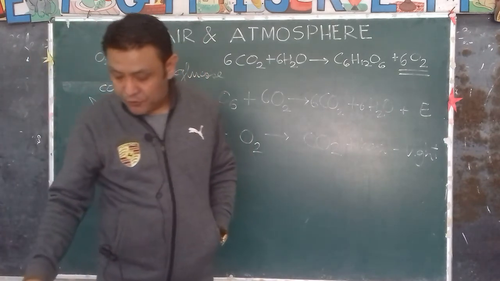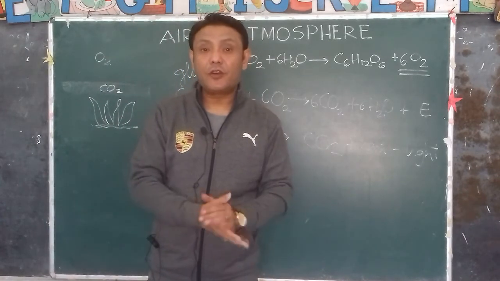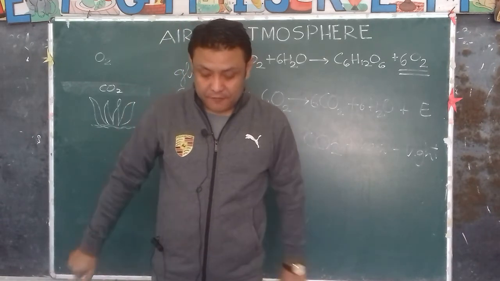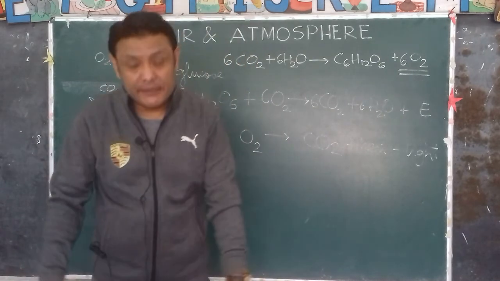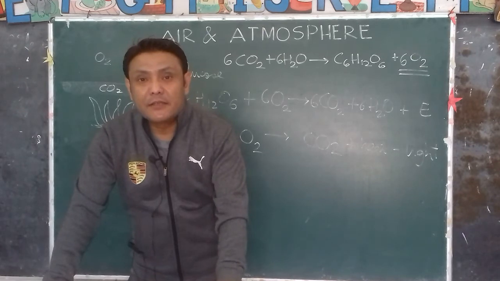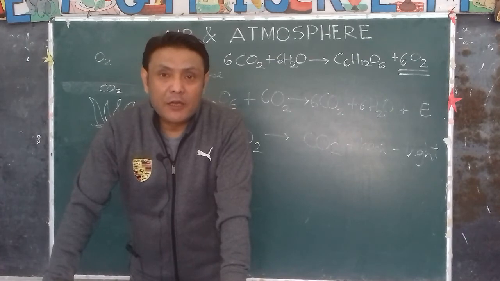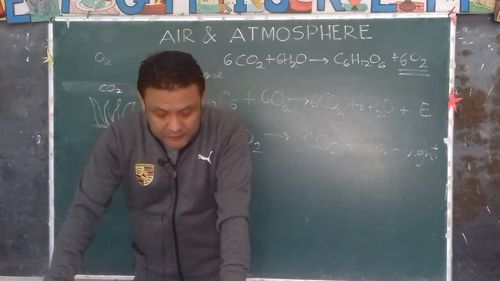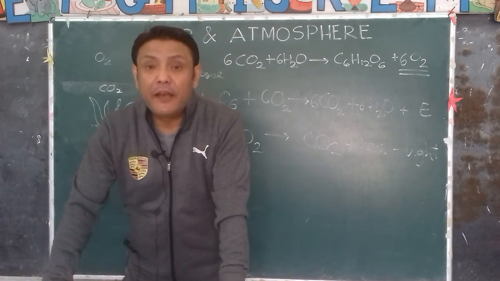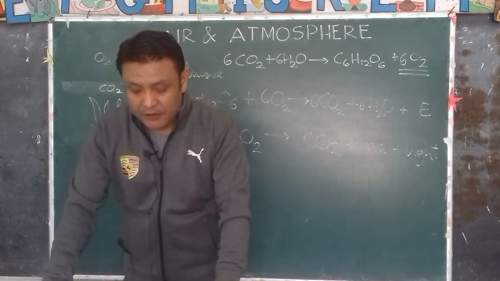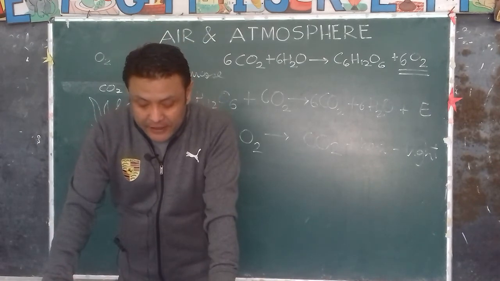So carbon dioxide is used as a fire extinguisher. So let us revise the uses of carbon dioxide. It is used in carbonated drinks, cold drinks. The dry ice is used as a refrigerant. Why? Because dry ice does not wet the foodstuff. It will directly sublime into gaseous carbon dioxide. It is used in the manufacture of nitrogenous fertilizer. It has a very important role in the manufacture of food by the green plants through photosynthesis. And the last one, it is used as a fire extinguisher.